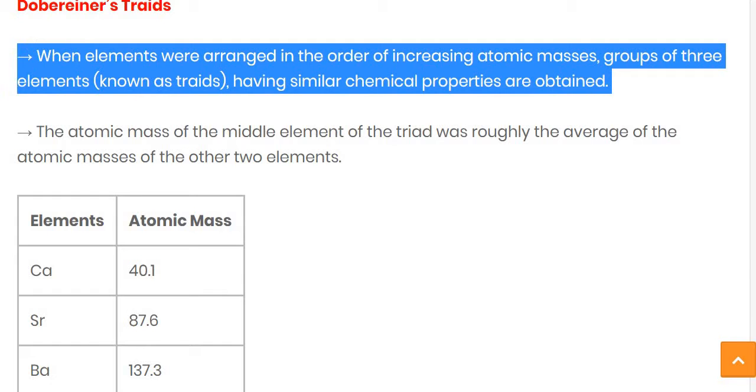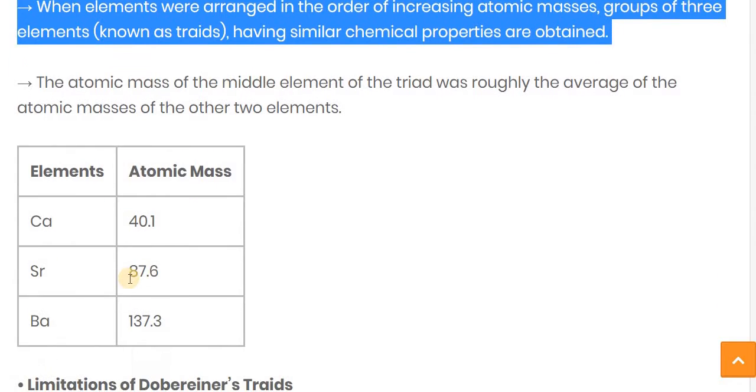What are Dobereiner's triads? Dobereiner says that when the elements were arranged in the order of increasing atomic mass, groups of three elements having similar chemical properties were obtained. Let's take one example. Here you can see the atomic mass is in increasing order. Ca means calcium, whose atomic mass is 40.1.